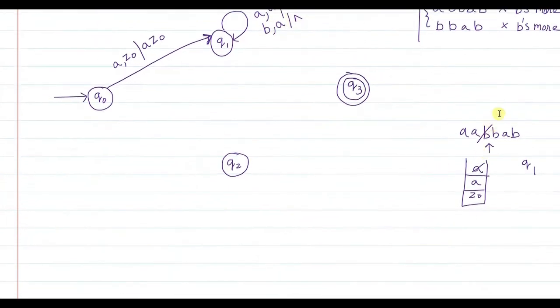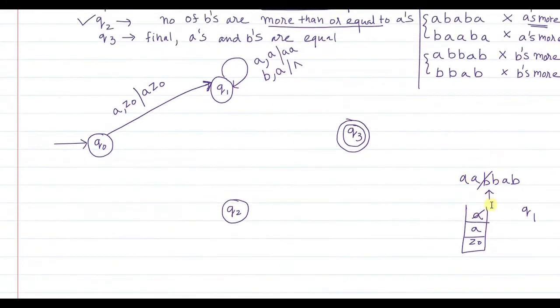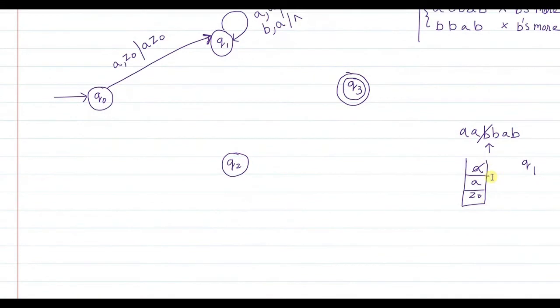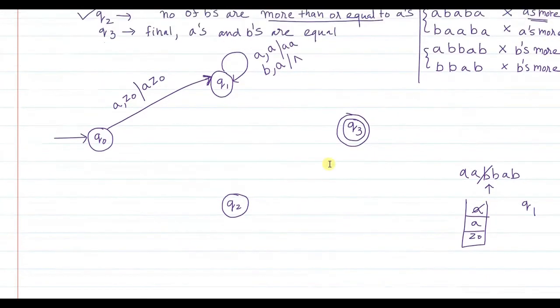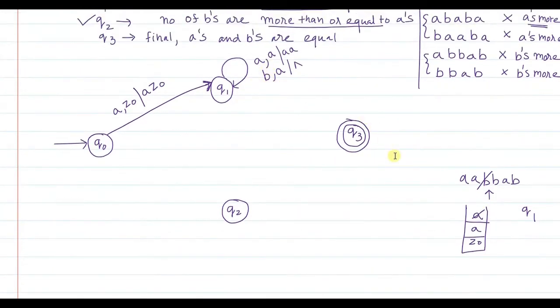So when the first B is encountered in Q1 state, and at that time suppose the stack top also contains A, then cancellation happens and the machine remains in the same state, telling you that after doing this cancellation, the number of A's may still be more than B's, or they may have now become equal to B's, but definitely A will never become less than B's. Okay, so this is next.